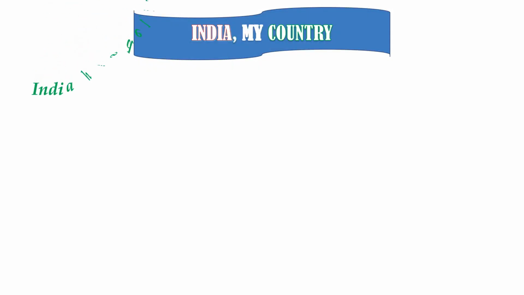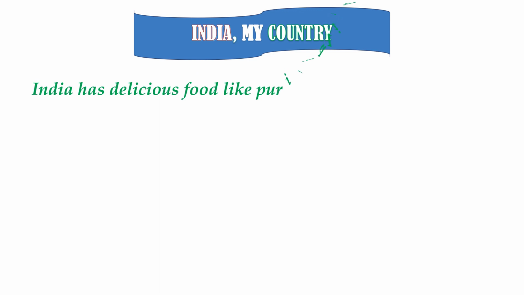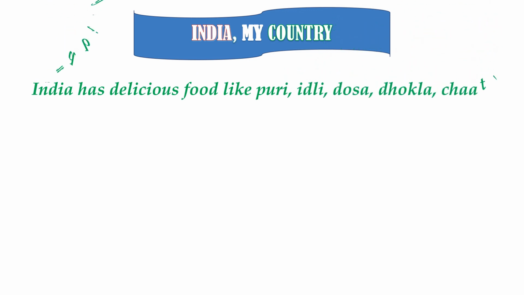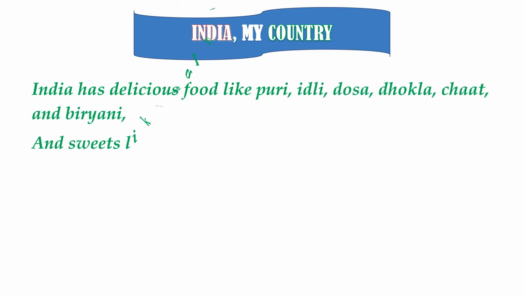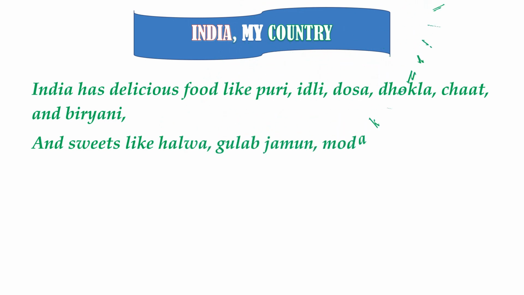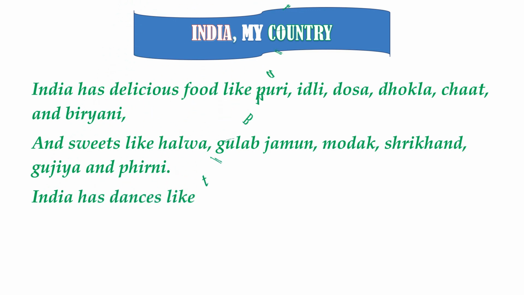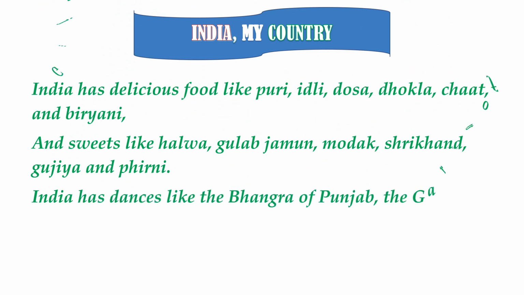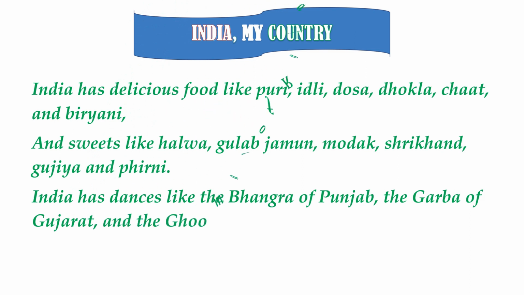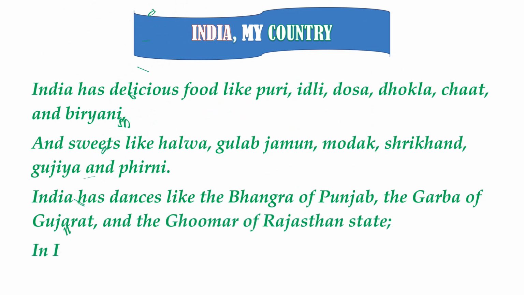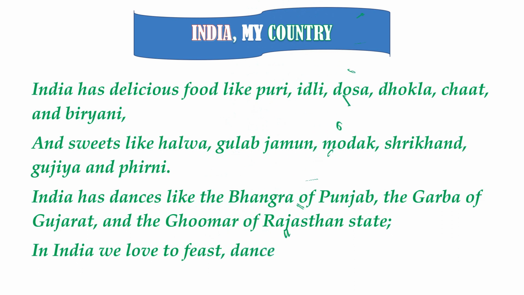India has delicious food like puri, idli, dosa, dhokla, chaat and biryani, and sweets like halwa, gulab jamun, modak, shrikhand, gujia and firni. India has dances like the Bhangra of Punjab, the Garba of Gujarat and the Ghumar of Rajasthan state. In India, we love to feast, dance and celebrate.